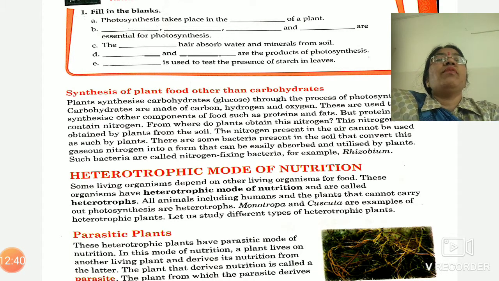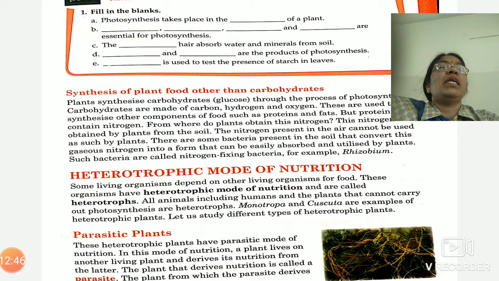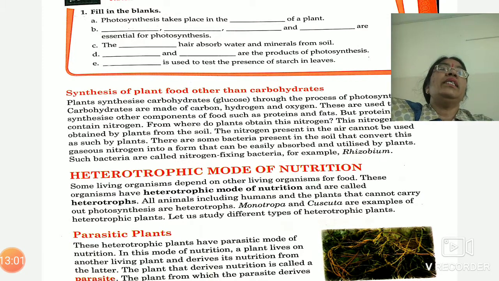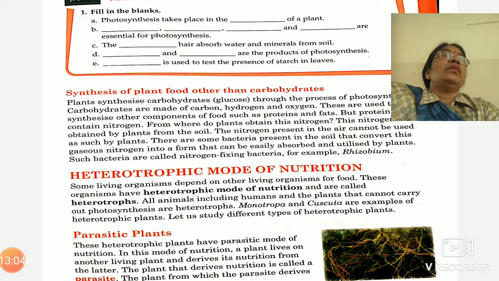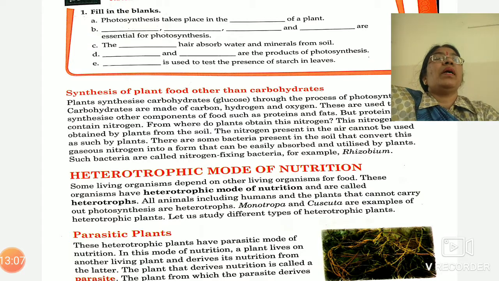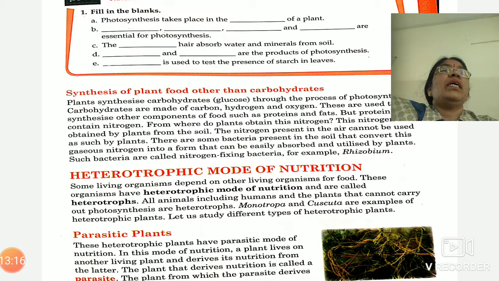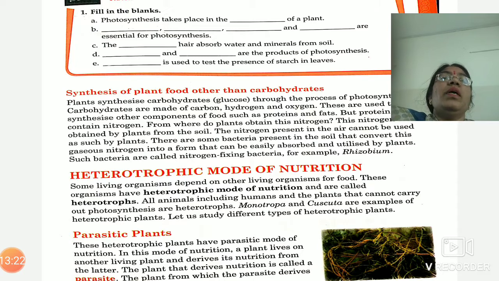This is done with the help of specific bacteria known as rhizobium bacteria. Rhizobium bacteria are found in the nodules of the leguminous plants. Leguminous plants means the plants of pulses. These rhizobium bacteria will convert atmospheric nitrogen into nitrogenous compounds. They will add these compounds to the soil, and these nitrogen compounds will reach the plant with water. Now, this rhizobium bacteria is also known as nitrogen fixing bacteria. In this manner, nitrogen nutrient is available to plants.